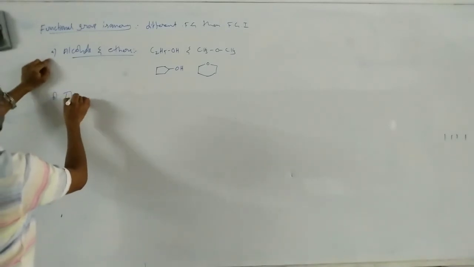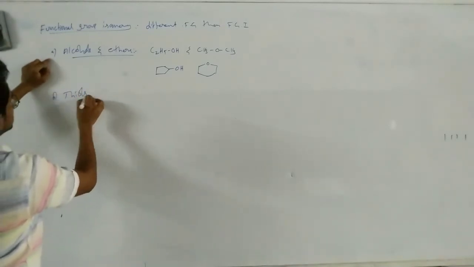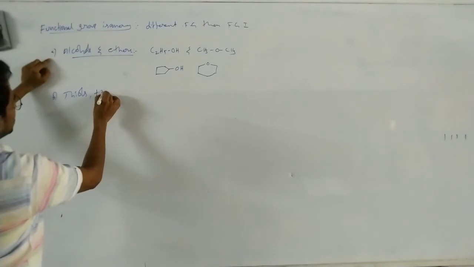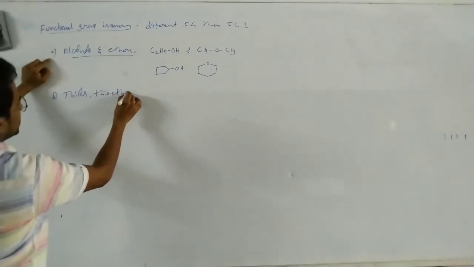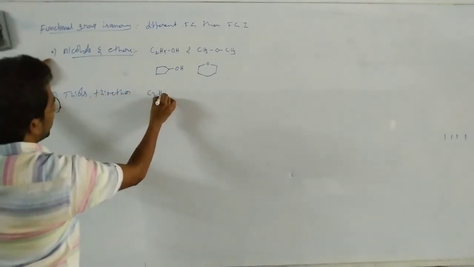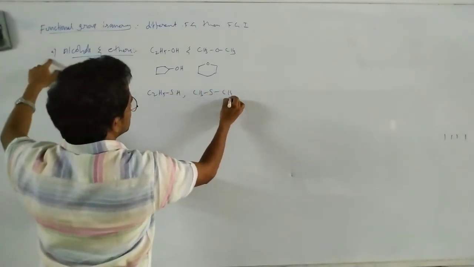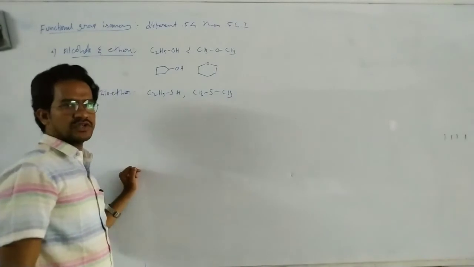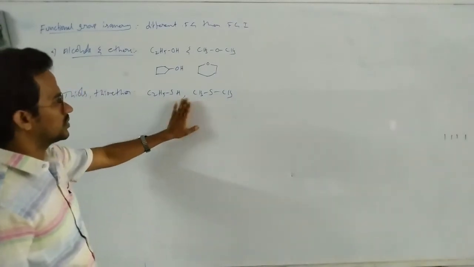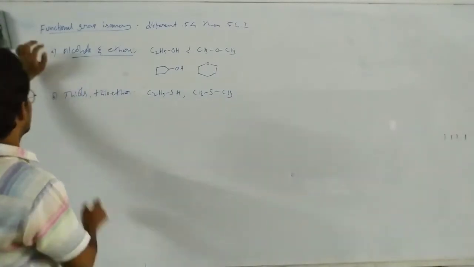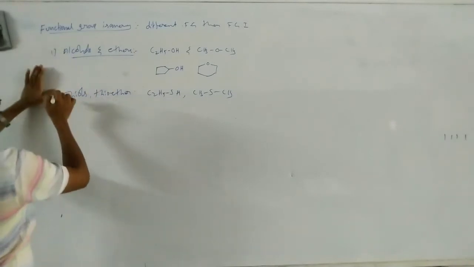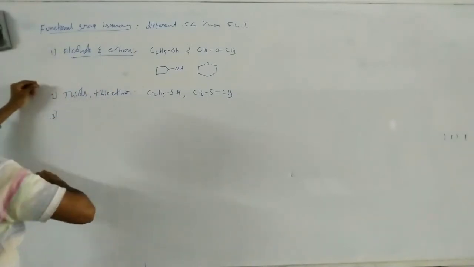Next B. Thiols and thioethers, C2H5SH and CH3SCH3. That's it. Functional group isomers. Here thiol is a functional group. Here ether is a functional group. Next, third one.